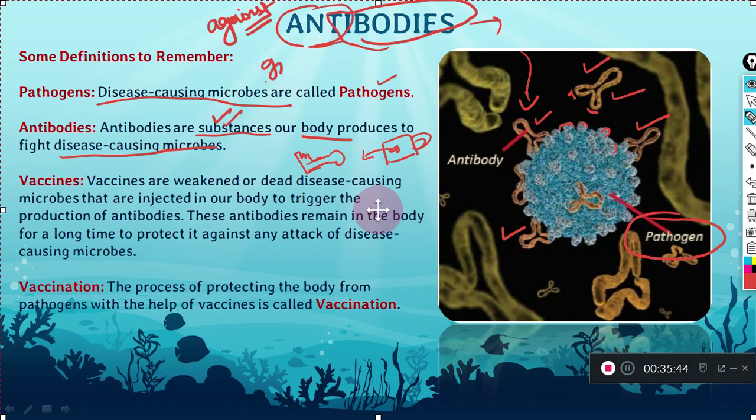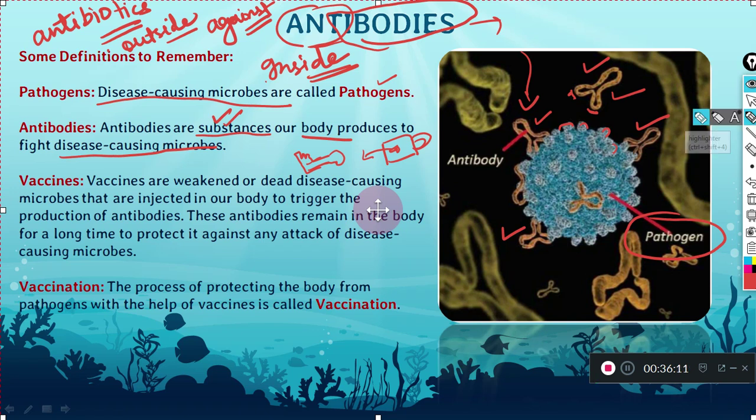Now after that, if we are talking about vaccines, what are vaccines actually? Vaccines are basically weakened or dead disease-causing microbes which are injected into our body.